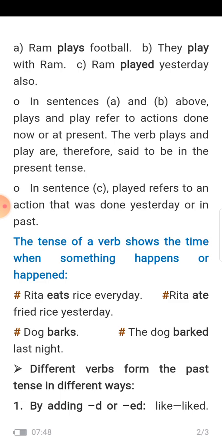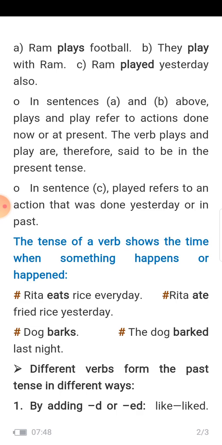Ram plays football. They play with Ram. Ram played yesterday. In sentences A and B above, plays and play refer to action done now or at present. So plays and play present that the action is happening now. The verbs plays and play are therefore said to be in the present tense.